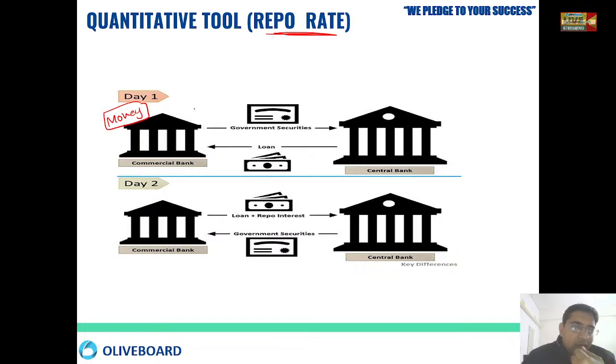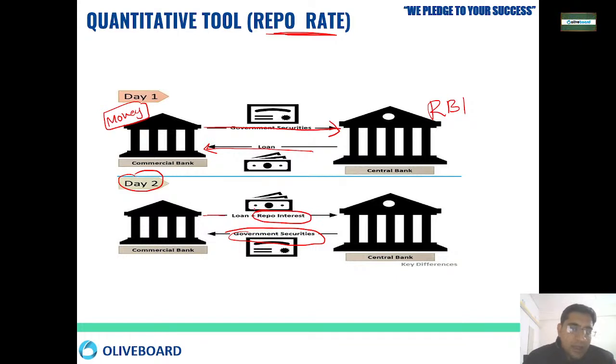So what will the commercial bank do? It will say, take my government security and give me some money, and the central bank, RBI, will give the money. This is on day one, and the next day the bank will take away its government security and return the money that was taken as a loan plus the repo interest.